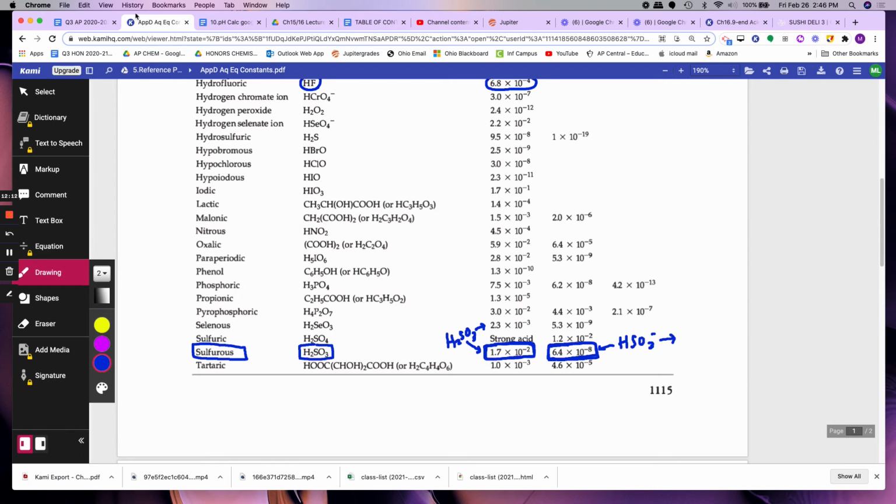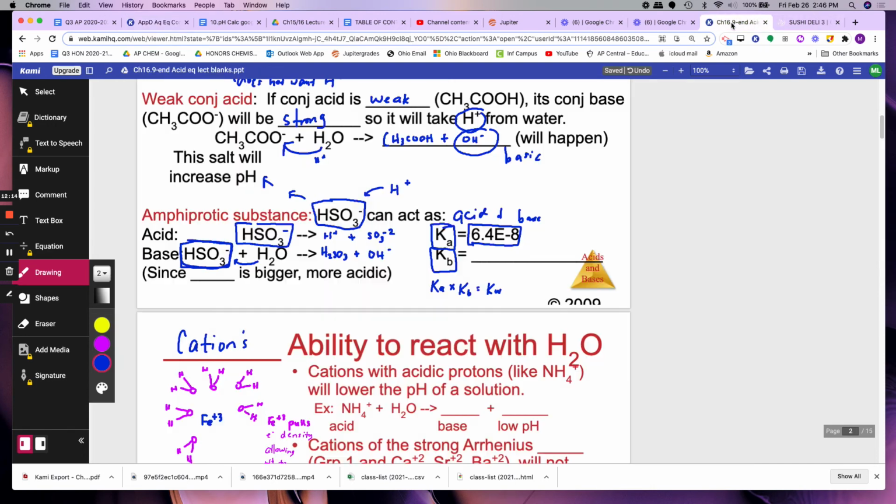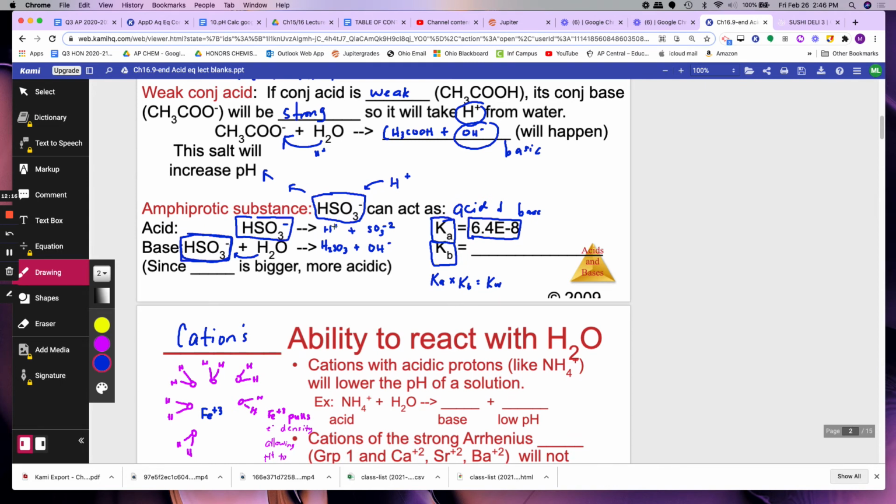Let's look at the equation. Do you see its conjugate acid? Its conjugate acid is H2SO3. That means you have to use Ka1. Since Ka times Kb equals Kw, Kb is equal to Kw divided by Ka. Kw is 1 E negative 14.